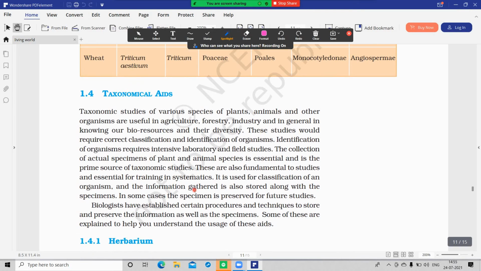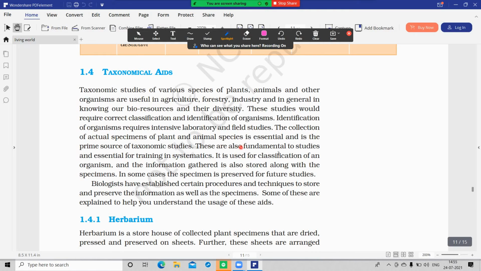These are fundamental to studies and essential for training in systematics. It is used for classification of an organism, and the information gathered is stored along with the specimens.